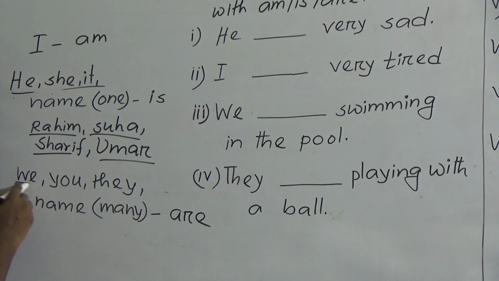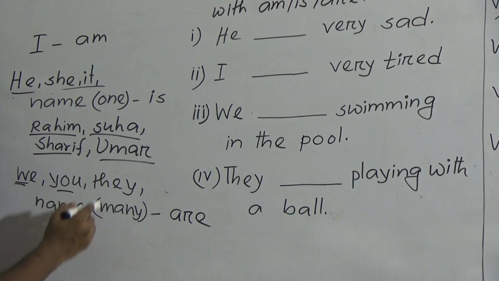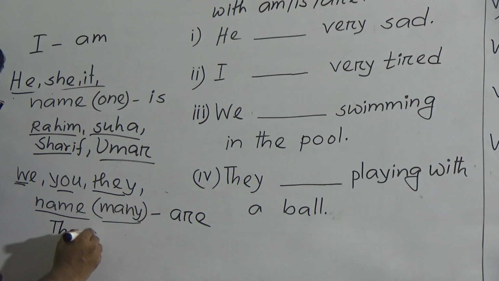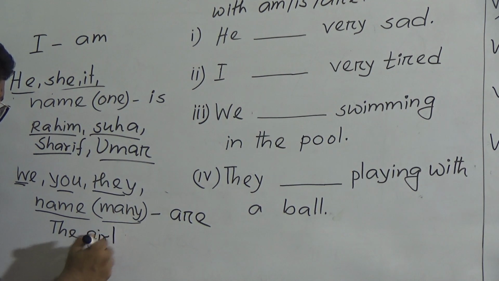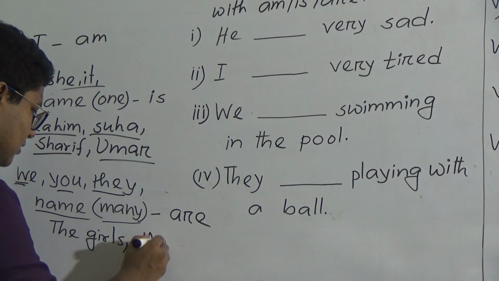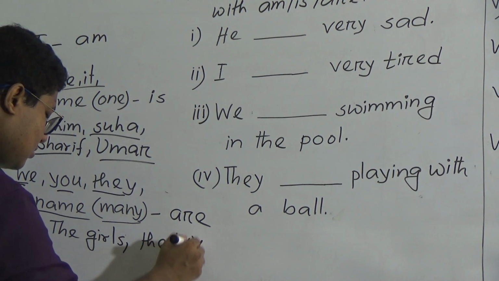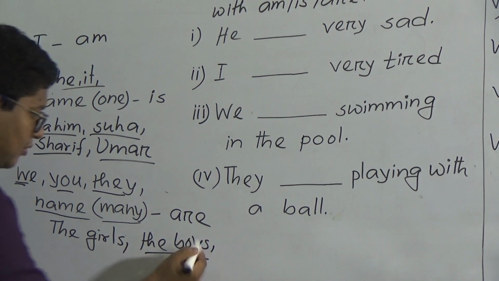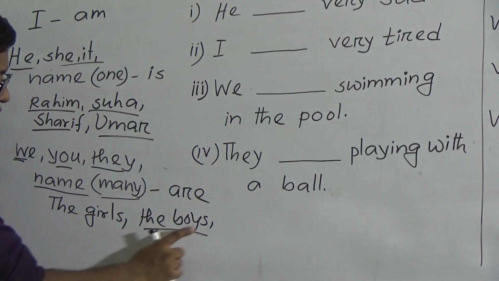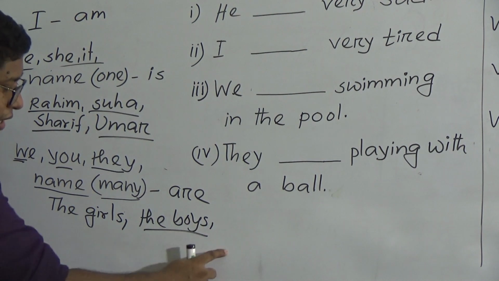We means a lot of people, you, a lot of people, they, a lot of people's names, not one name, many. If I say the girl, one. The girls, many girls. The boy, one. The boys, many boys.